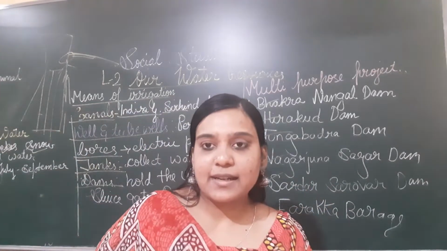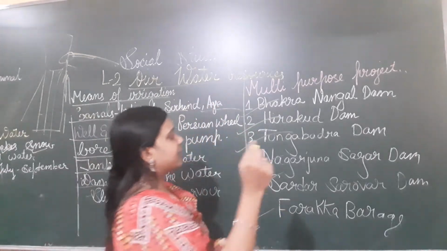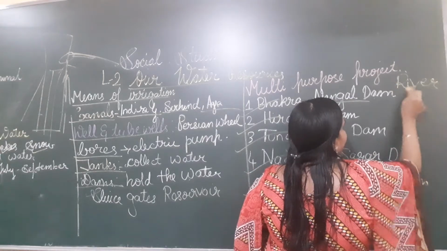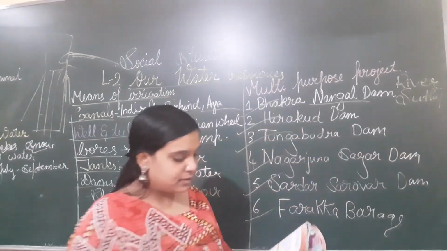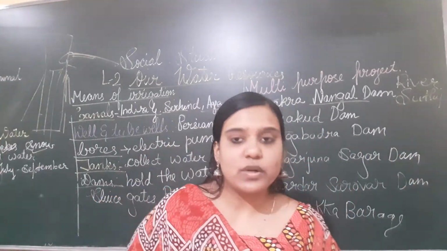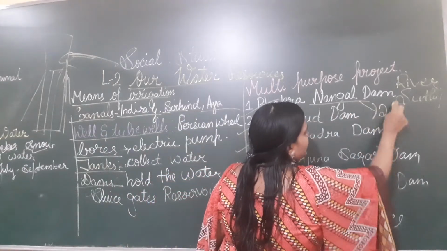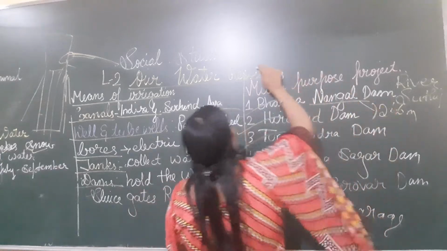Bhakra Nangal Dam was built on the river Satluj. Where was the Bhakra Nangal Dam built, children? On the river Satluj. It is the highest dam, 226 meters high, so it is very big.